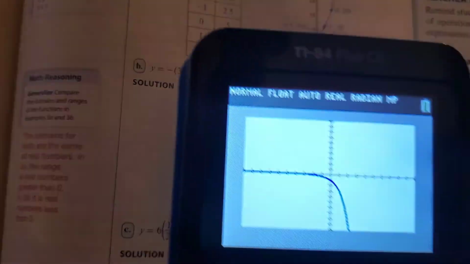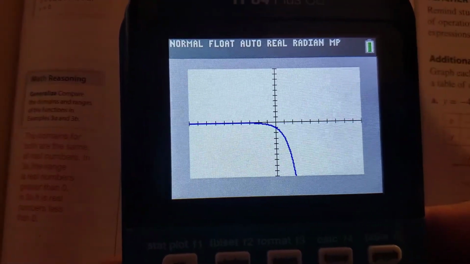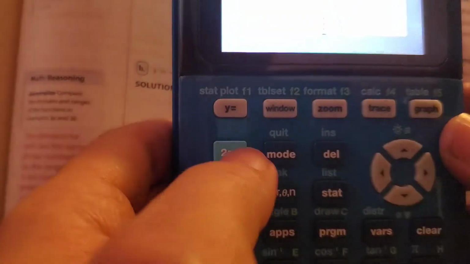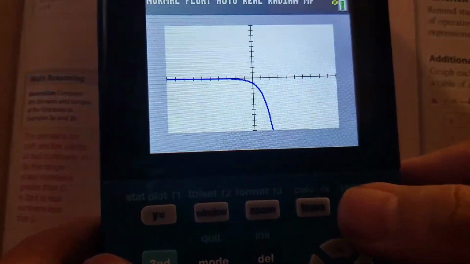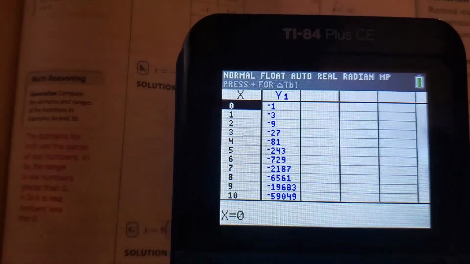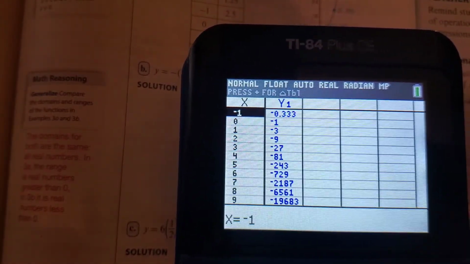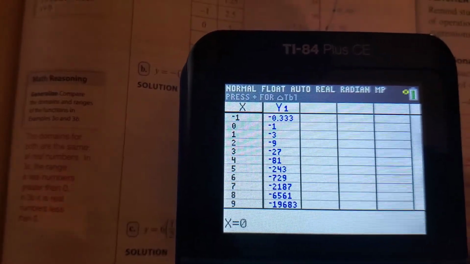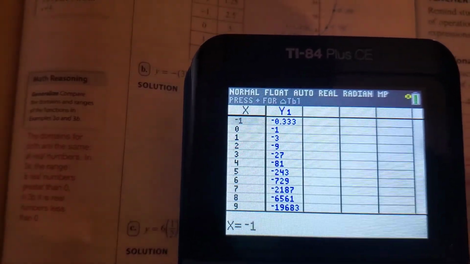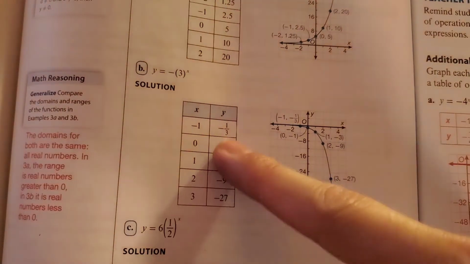And obviously, you can always check the table here by pressing second and then graph, and you will see the table. So in here, if we look at -1, it's -0.33, but we know that's -1/3. And so in here, we have exactly the same table, even bigger than what we have in the book.